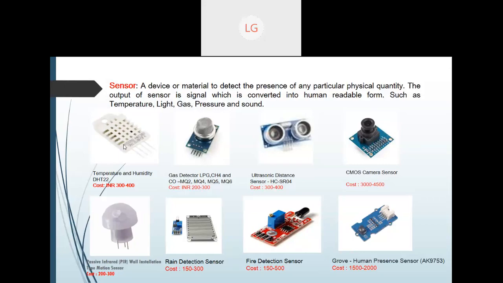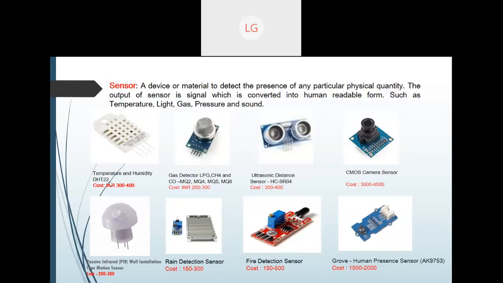Okay, so I'm showing you some examples of sensors, and maybe I'm also showing the cost, that these sensors are not very expensive. But yes, there is a disadvantage of these things also: they get easily damaged. So every time they have to be changed. For small devices this is one limitation which people are facing nowadays. But technology is advancing, and they are now making good sensors which are not easily damaged.